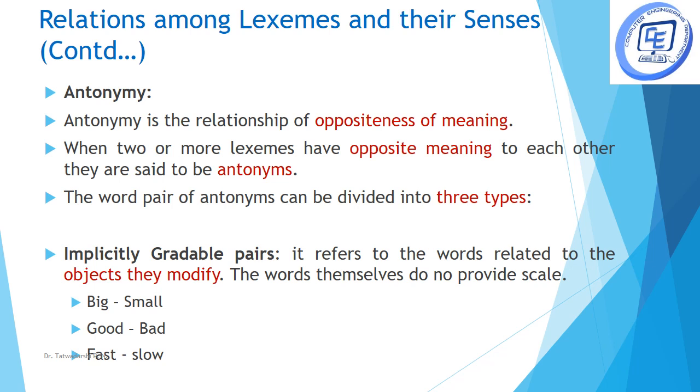The next type of relation is antonymy, that is, opposites in meaning. Here we have three different types. The first one is implicitly gradable pairs, that is, words related to the objects they modify. For example, a big car or a small car. So big and small are implicitly gradable pairs. Like it was a good movie or it was a bad movie. So these are implicitly gradable pairs.